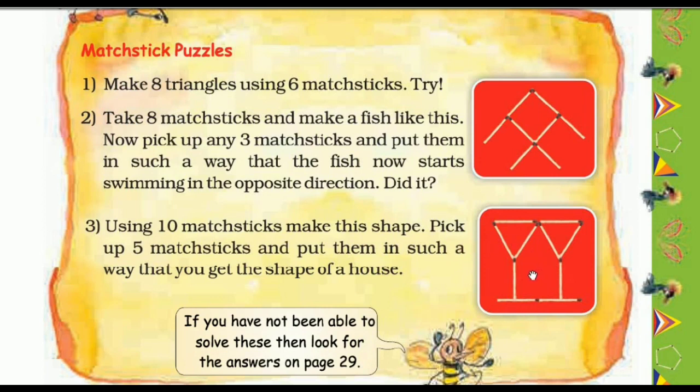If you have not been able to solve this, then look for the answers on page number 29. These puzzles are given on page number 19, and for the answer you have to look on page number 29. Okay.